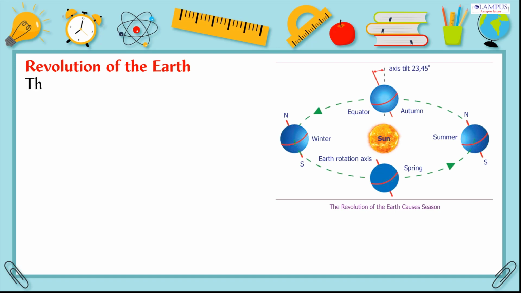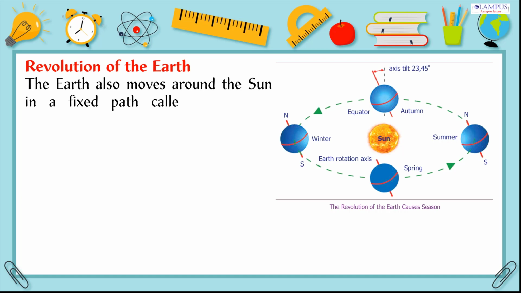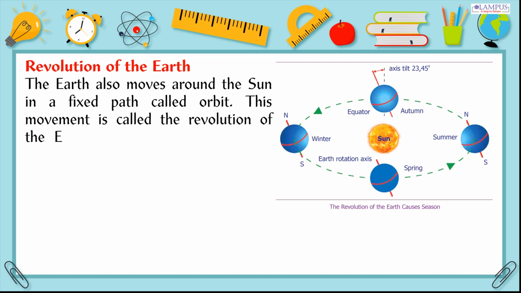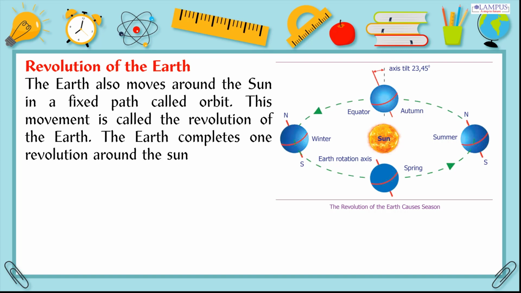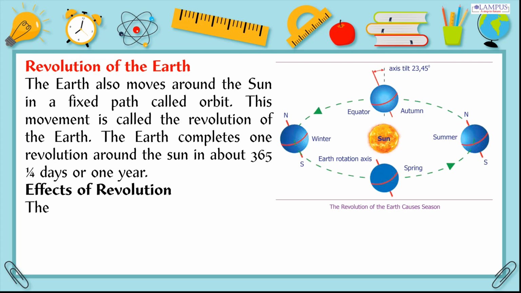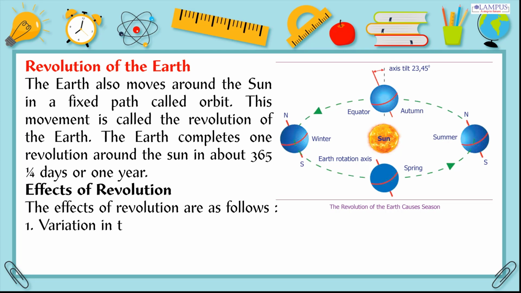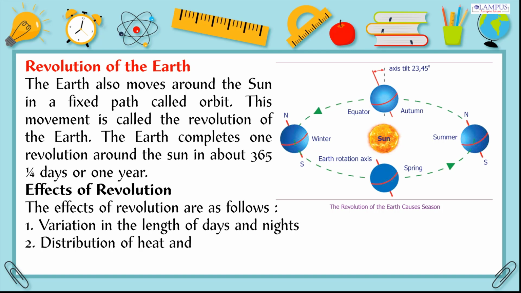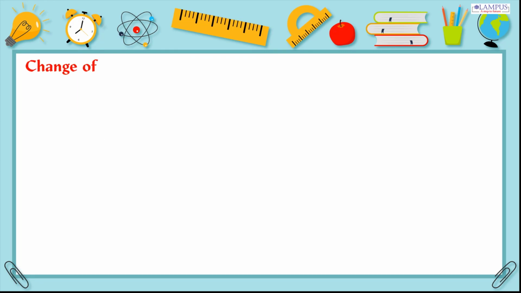Revolution of the Earth. The Earth also moves around the Sun in a fixed path called orbit. This movement is called the revolution of the Earth. The Earth completes one revolution around the Sun in about 365.25 days, or 1 year. Effects of revolution. The effects of revolution are as follows. 1. Variation in the length of days and nights. 2. Distribution of heat and light on the Earth. 3. Change of seasons.